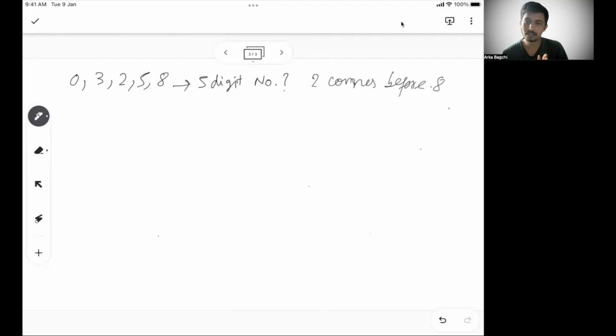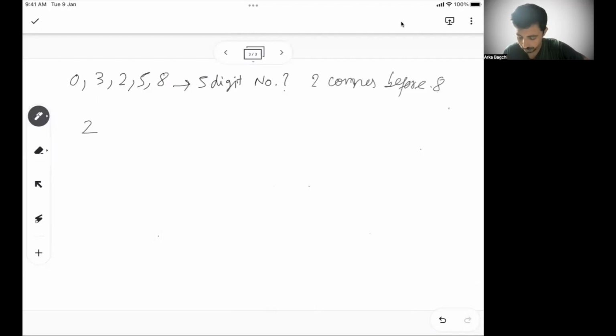But also understand this cannot only be subsequent numbers of 2 and 8. So 2 comes before 8 means 2, then there may be 1 number and then 8, there may be 2 numbers and then 8. It does not mean 8 has to come right after 2. 8 has to come after 2, but may or may not be right after 2. Okay.